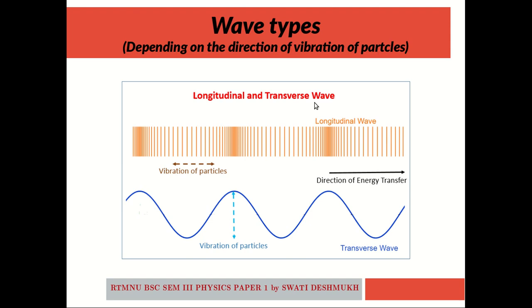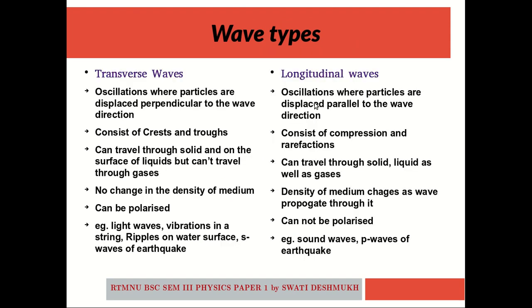Apart from this basic difference, there are many things that are not common in transverse wave and longitudinal waves, such as in case of transverse wave, there are crests and troughs, whereas in a longitudinal wave, there are compressions and rarefactions.